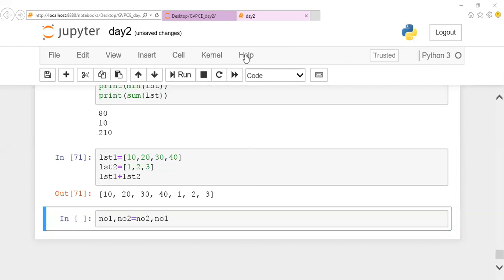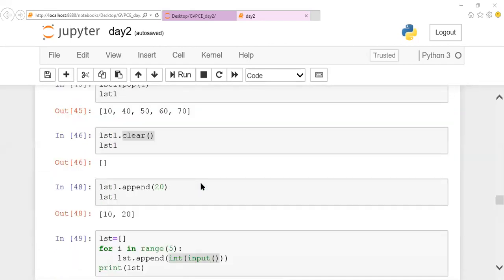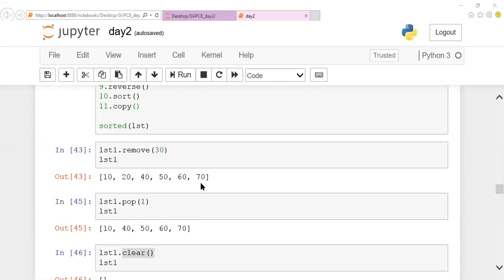What else? What's your doubt? One by one. Okay, cell 39, Prasanna. Just a minute, Prasanna. I'll go to cell 39. Swapping, can we use any function?